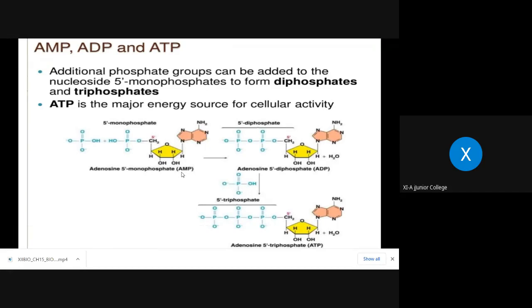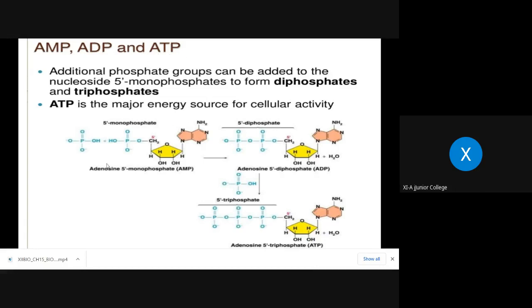We are just taking the example of adenine. We are taking the nitrogen base as adenine, which is a type of purine. A and G are purines, whereas C and T are pyrimidines. Purines are double ring compounds, pyrimidines are single ring compounds. How their nature helps in the structure of DNA, we'll see. Now, what is AMP? Adenosine monophosphate. ADP is adenosine diphosphate. And ATP is adenosine triphosphate.